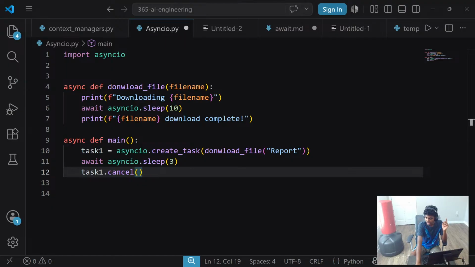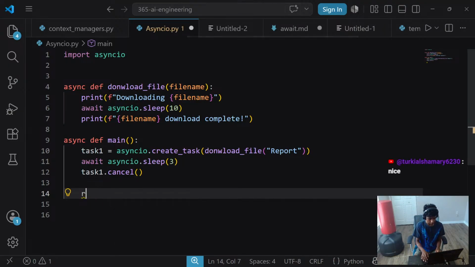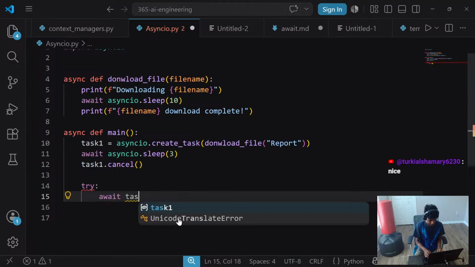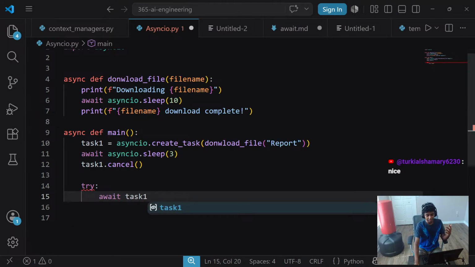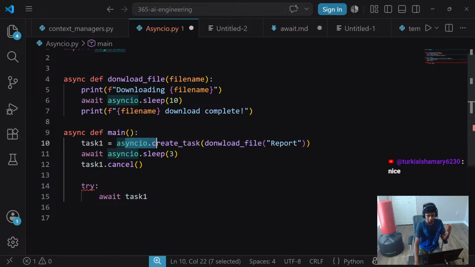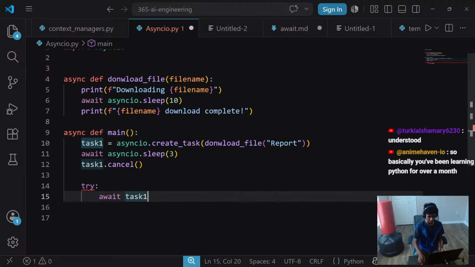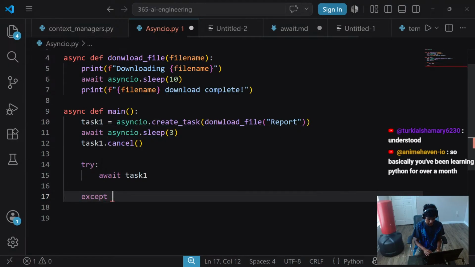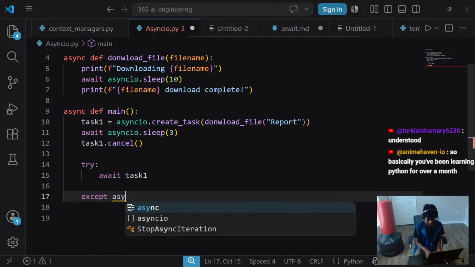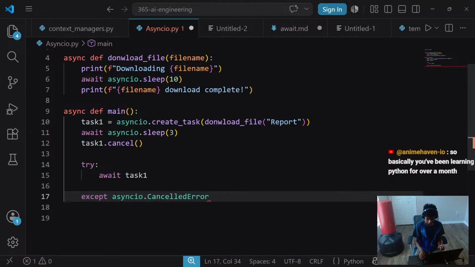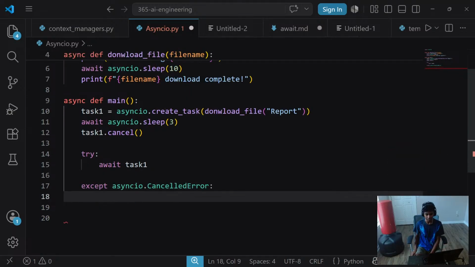So we cancel it, and then let's catch an error. I'm going to try now. Let's try my task 1. Because when we cancel a coroutine function, we get an asyncio.CancelledError, so I want to catch that. Therefore, I'm going to accept asyncio.CancelledError. There we go. It's not "canceled", it's "cancelled".